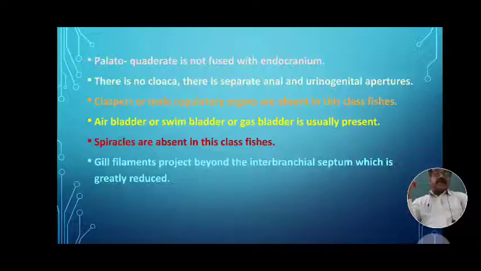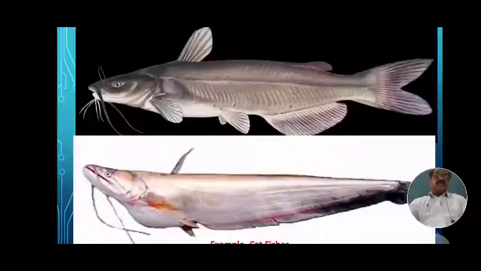Spiracles are absent in this class of fishes. Again, in other classes of fishes, spiracles are present, with 5 to 7 pairs of gill slits. In teleostomy, 4 to 5 gill slits are present, and there is absence of spiracles, which we have studied. Then gill filaments project beyond the interbranchial septum, which is greatly reduced in these fishes.